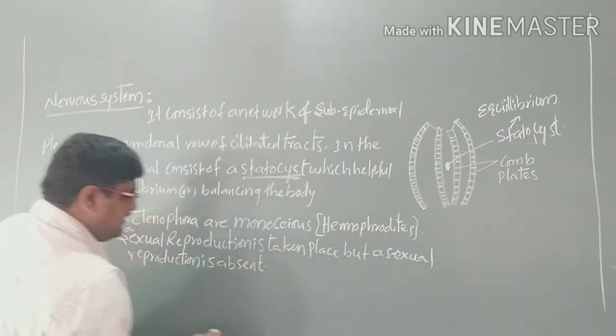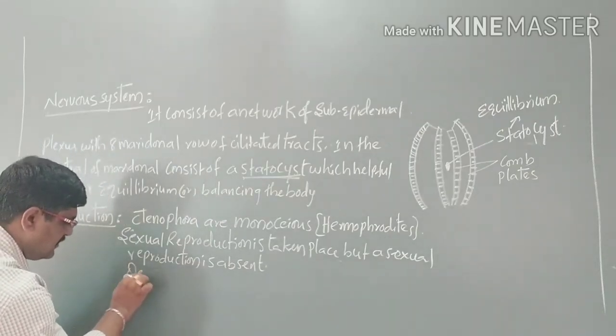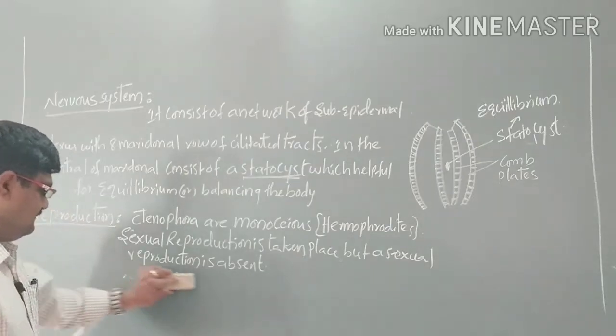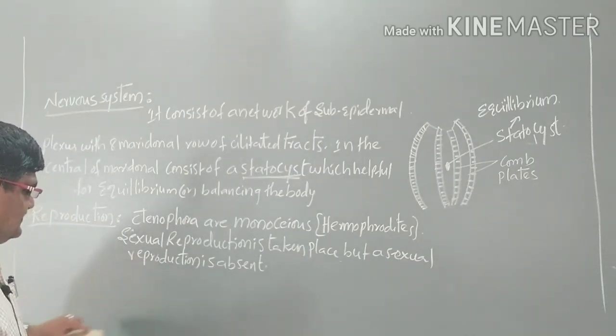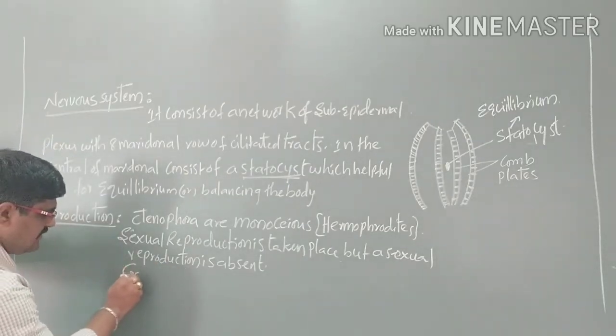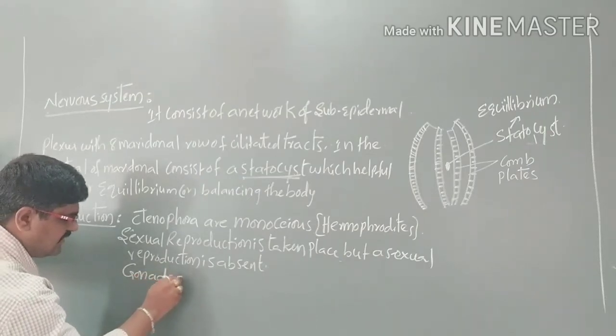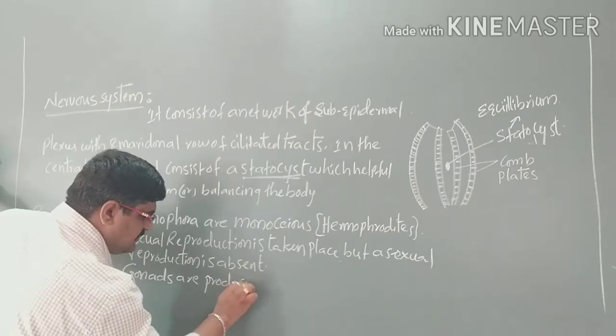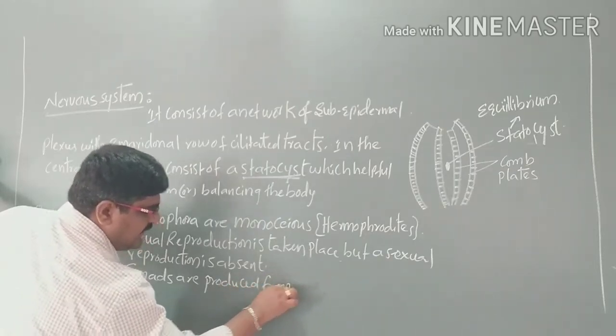And if you take the development, the gonads are produced from the endoderm.